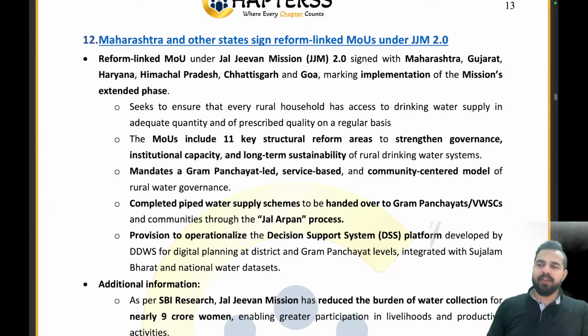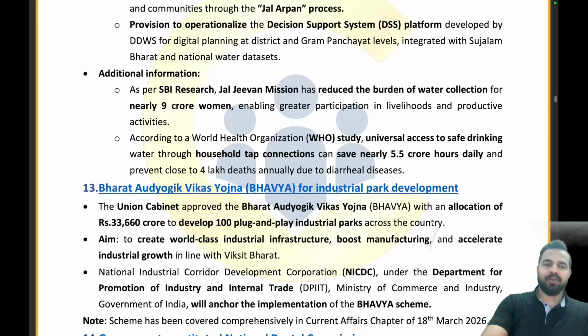Coming to the next article, my dear friends, you can already see that Maharashtra and other states signed reform-linked MOUs under the Jal Jeevan Mission 2.0. We have seen this news article, where different states are signing reform-linked MOUs under the Jal Jeevan Mission 2.0, so many times, right? That is why you can see that they have been repeating again and again. But we have already discussed them in a very detailed manner, so we are not going to discuss it again. So please just remember, Maharashtra has also signed this reform-linked MOU. Clear everyone? Let's move on to the next article.